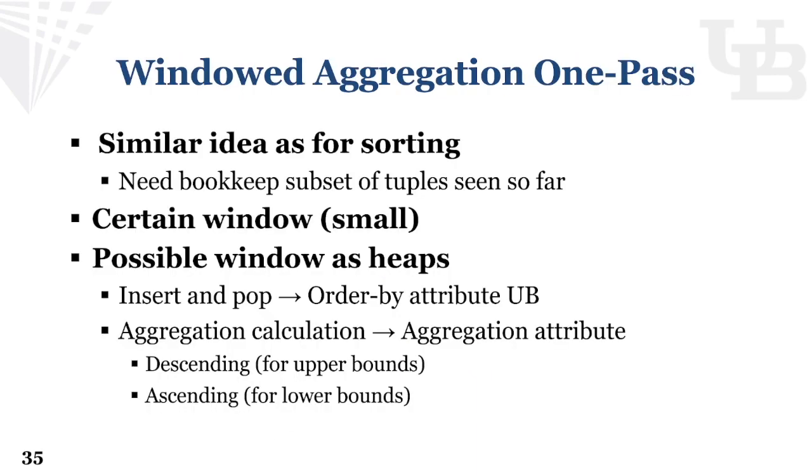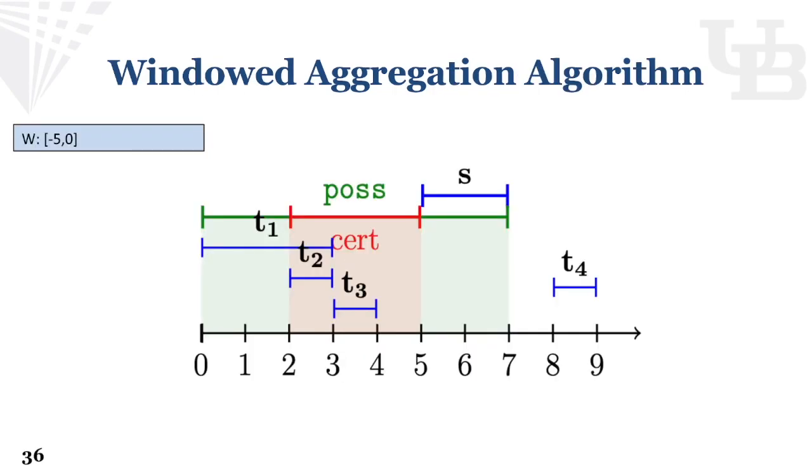For window aggregation algorithm, we use similar ideas. This time we need more data structures to bookkeep tuples in different states. We need to catch a small amount of tuples that's certainly in the window, which we can manage by iterating through them. But we cannot do the same for possible window, which potentially can be large even for small window size. So for possible window, we use heap to decide which tuple to pop when it's no longer in the possible window. This figure demonstrates the current and 5 preceding certain and possible window for tuple S, where the axis denotes the sort position. In this case, T1 is in possible window, T2, T3 is in certain window, and T4 is not in the window of tuple S.